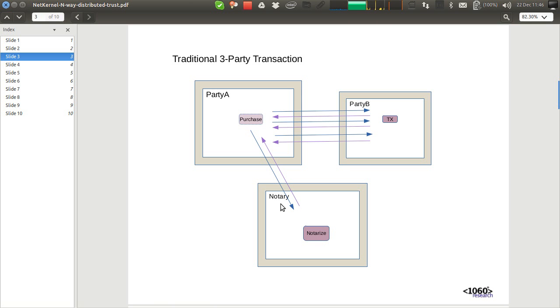So we have a third party, which is the witness, which has a relationship with party A. They're obviously the source of proof for party A. Where the transaction would go in an ordinary system is A would initiate the transaction and say to B, I want to buy something from you. B would say, okay, I have a quantity of those available. A would say, okay, please go ahead and commit the transaction. B would prepare the transaction, but it can't commit because A hasn't got the proof that they have a valid transaction yet. So B returns back saying, okay, I'm ready to commit the transaction.